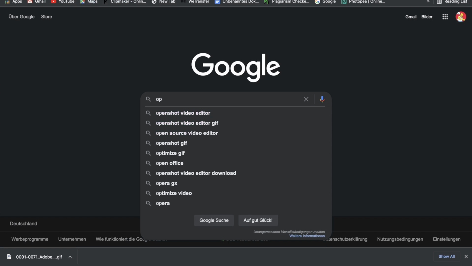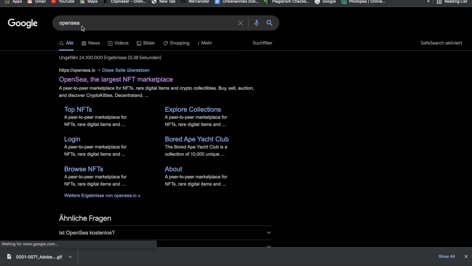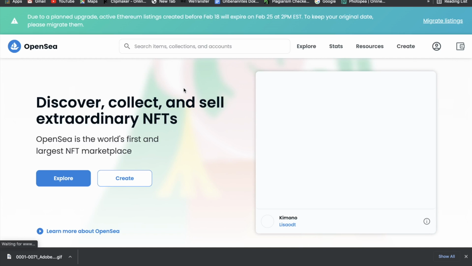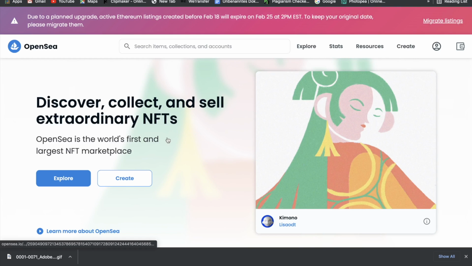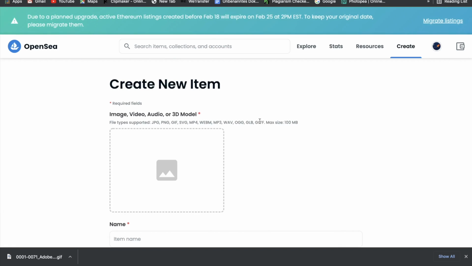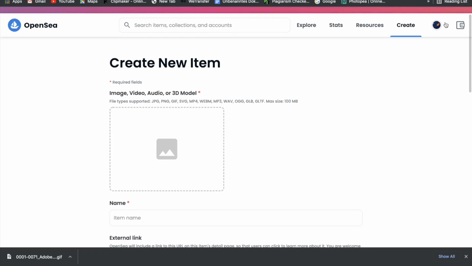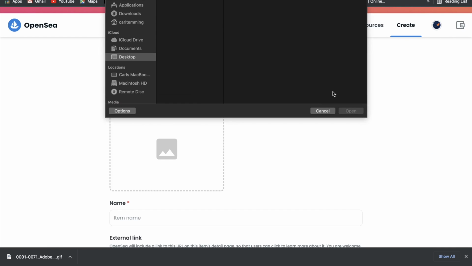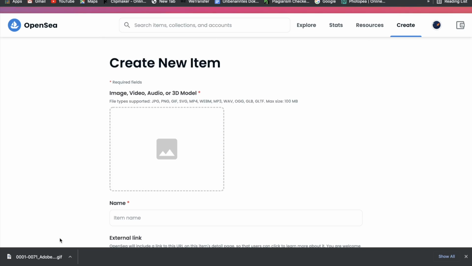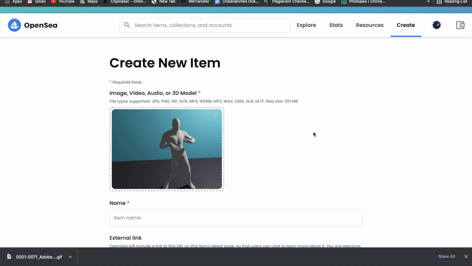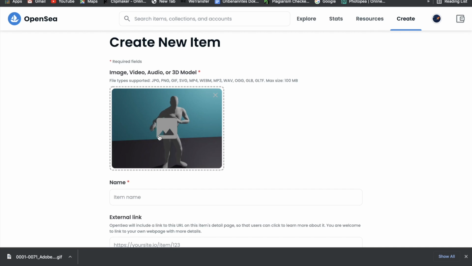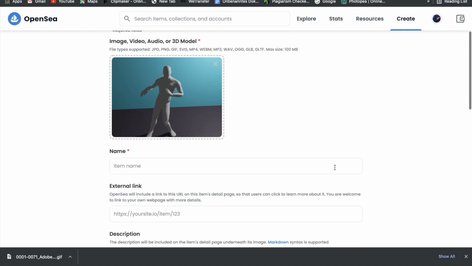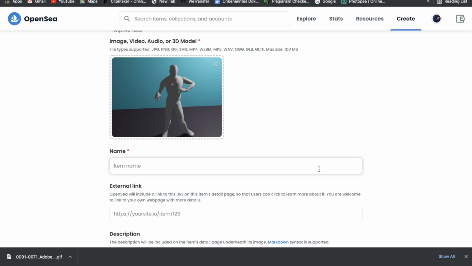Now we will go on to OpenSea. So just search that up. And here we will click on the create button, obviously. And then we should be right here. So maybe you have to log in, but that is done really fast. So you should be right here. Now we want to drag in our file. So our GIF file, we're just gonna put in there. And as we can already see, we got this dancing model right here. And it's a consistent display of this GIF. And that's just great.